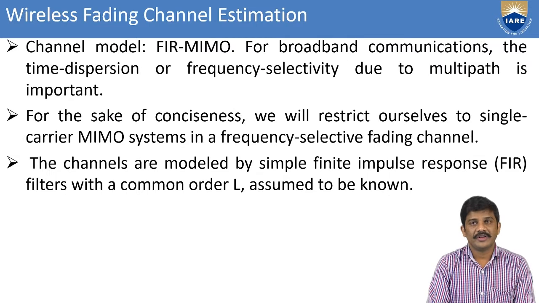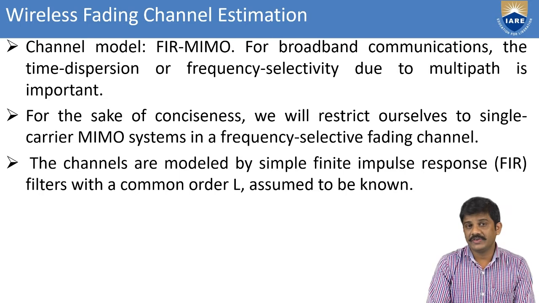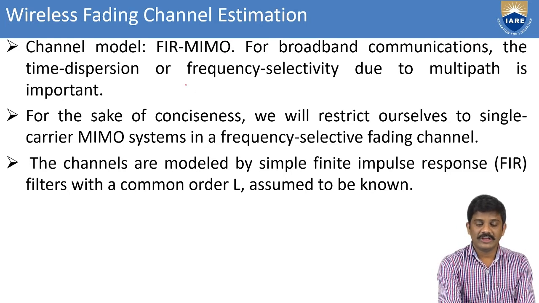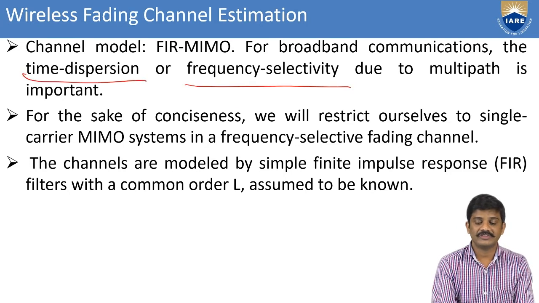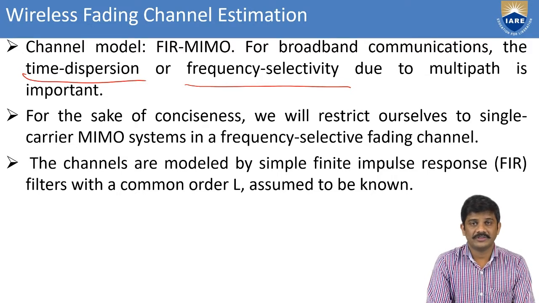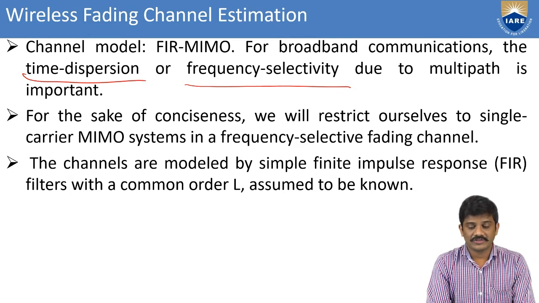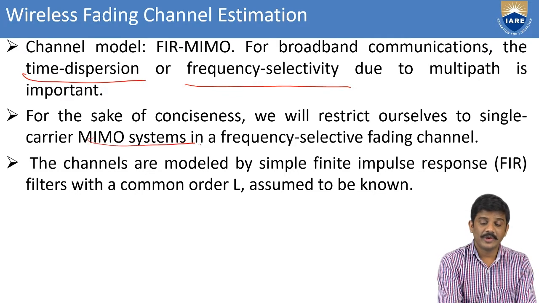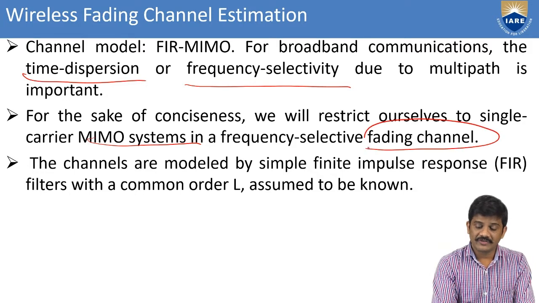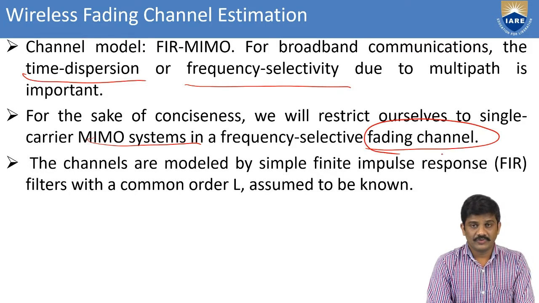Coming to the channel model, that comes under multiple inputs multiple outputs. For broadband communication, the time dispersion or frequency selectivity due to the multipath is an important factor. Here we have the time dispersion and also frequency selectivity, and in broadband communication those occur due to the multipath. For the sake of simplicity, we will restrict ourselves to single carrier multiple input systems in a frequency selective fading channel.